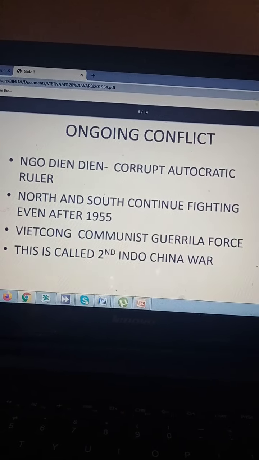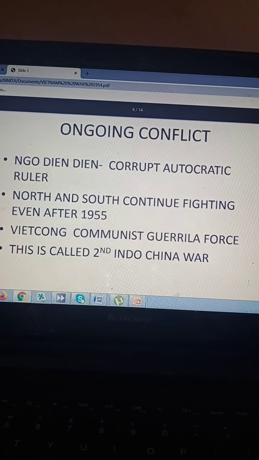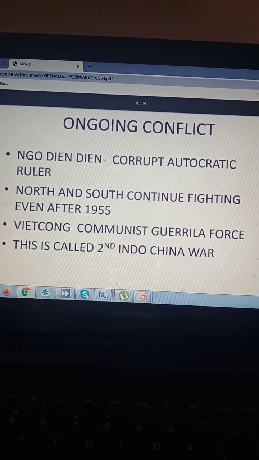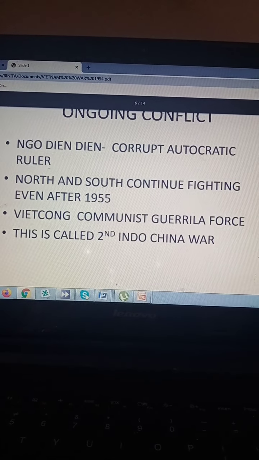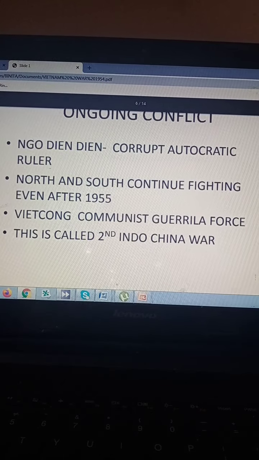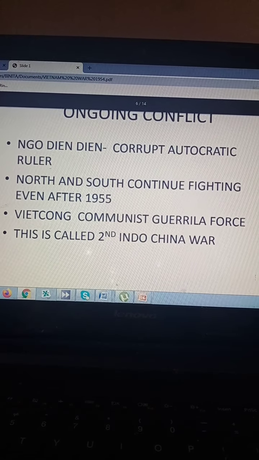It goes against their principle of being a democratic country and calling themselves the arsenal of democracy. North and South continue fighting even after 1955. So this is an ongoing civil war between North Vietnam and South Vietnam.